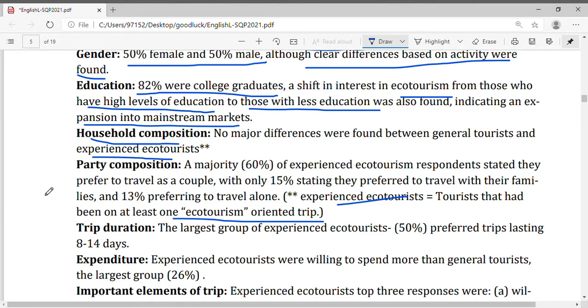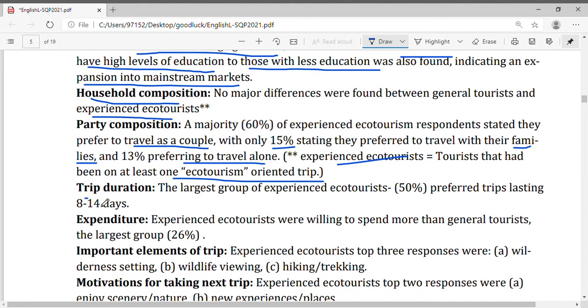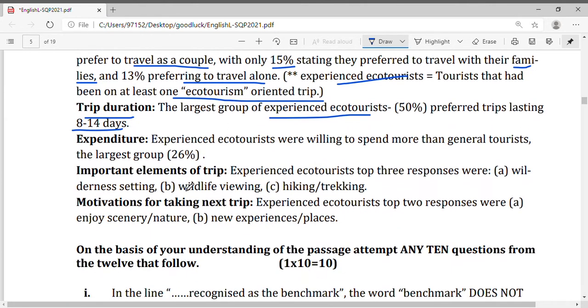Party composed. A majority, 60% of experienced ecotourism respondents stated that they prefer to travel as couples, with only 15% stating they prefer to travel with their families, 13% preferring to travel alone. Trip duration. The largest group of experienced ecotourists preferred trips lasting 8 to 14 days, 2 weeks maximum.